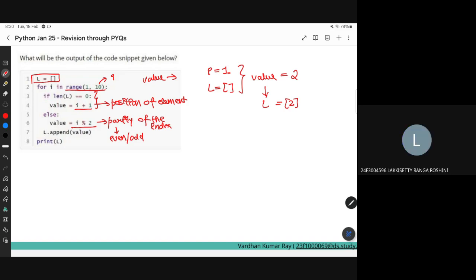Sir, here i is the index, right? No, take this range, it starts from 1 to 10. So it will start with 1.